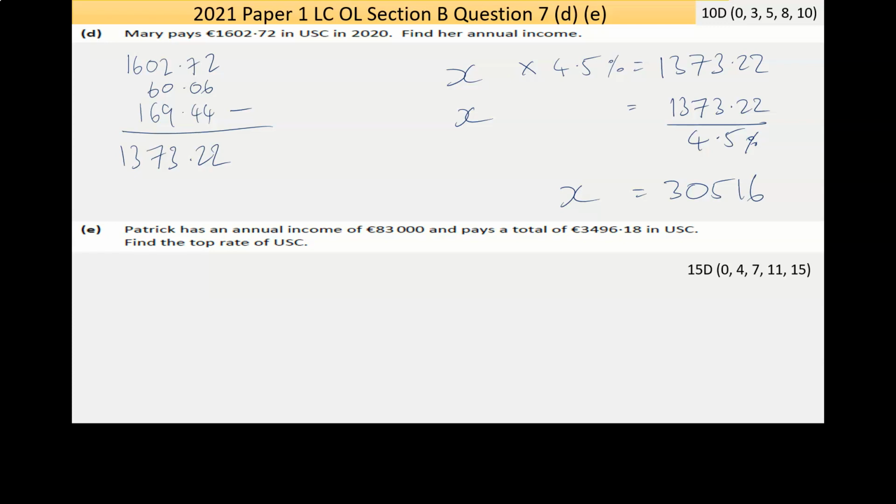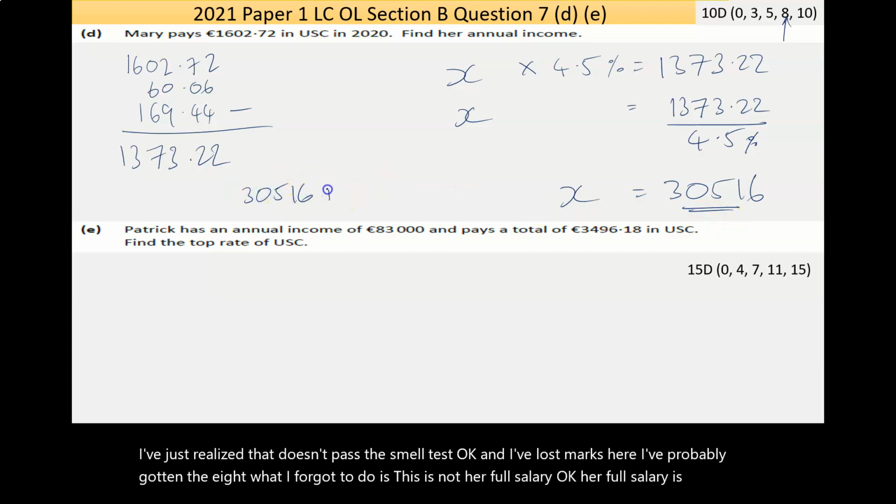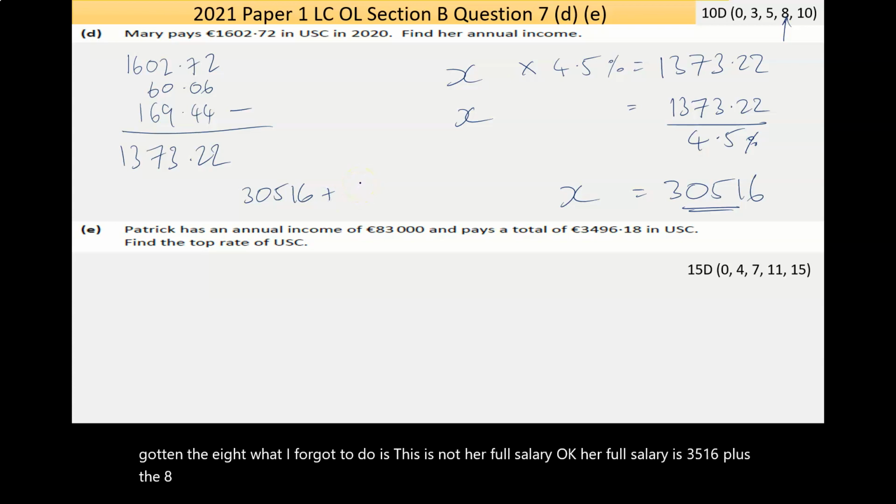Now I've just realised that doesn't pass the smell test. Okay, and I've lost marks here. I've probably gotten the 8. What I've forgotten to do is this is not her full salary. Okay, her full salary is 3,516 plus the 8,000 and whatever.